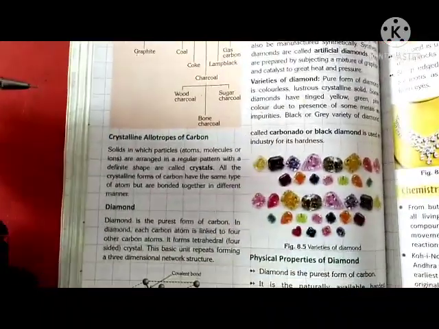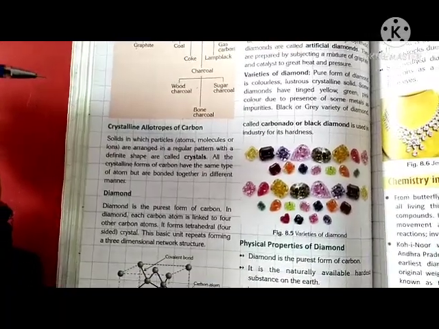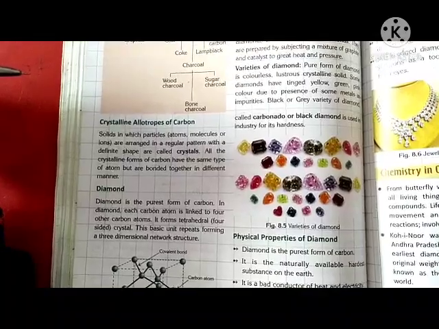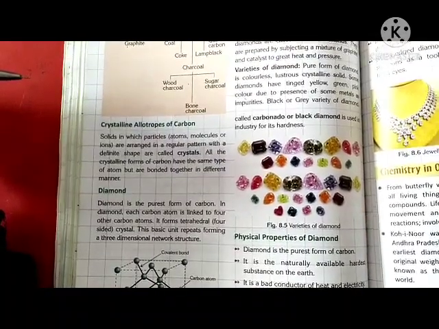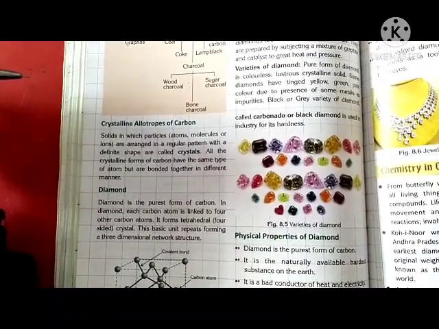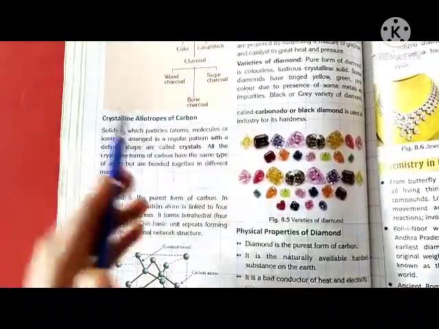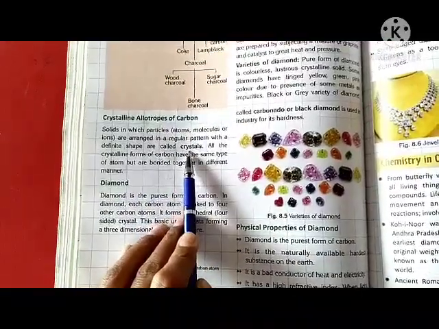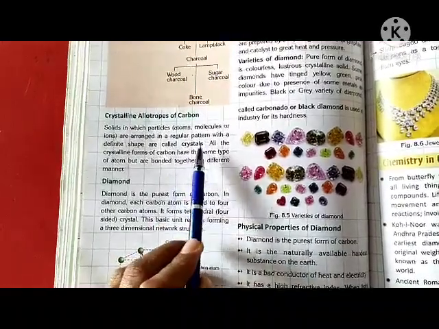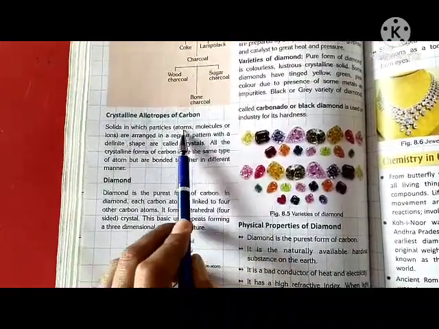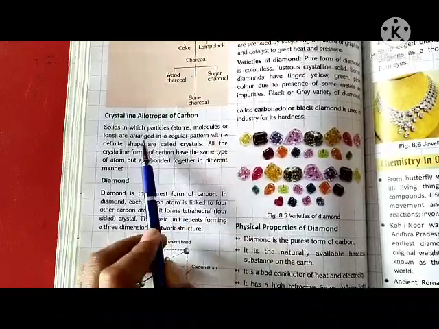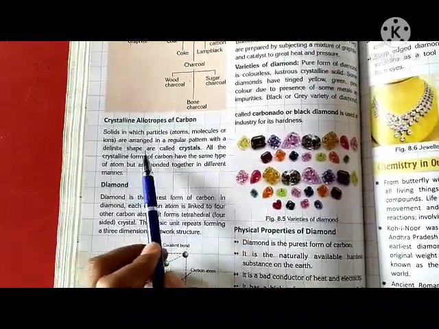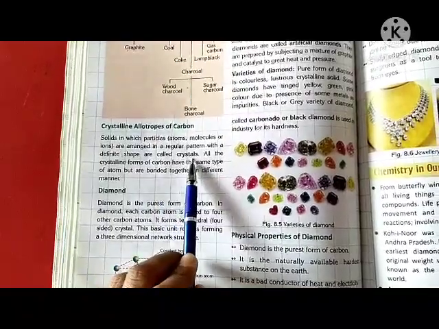Firstly we will study the crystalline allotropes of carbon. Solids in which particles, atoms, molecules or ions are arranged in a regular pattern with a definite shape are called crystals.